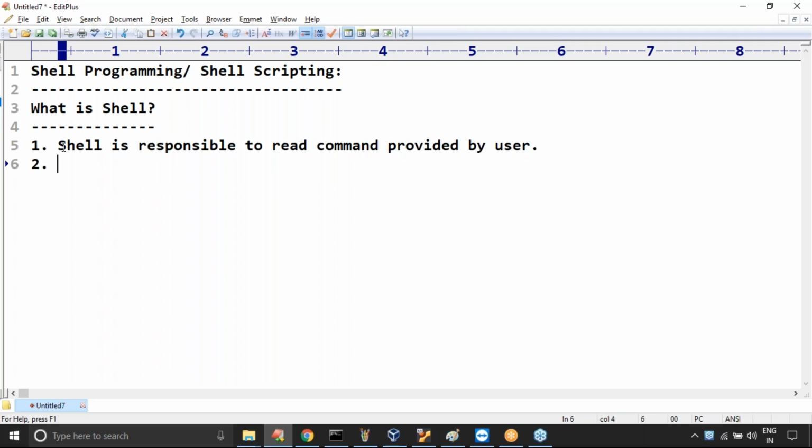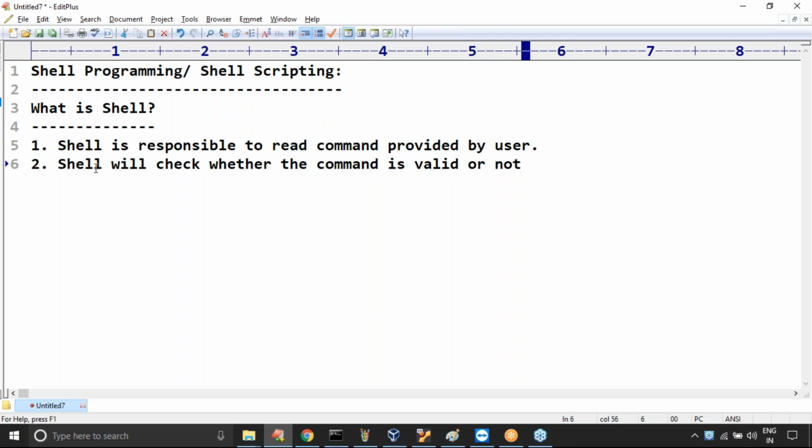Can anyone tell what the shell will do next? The shell will check whether the command is valid or not.